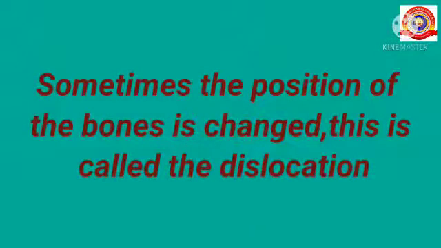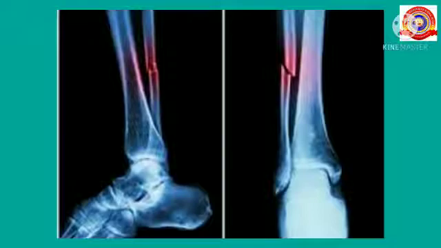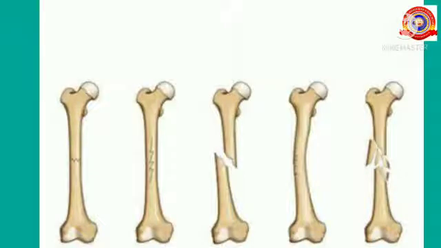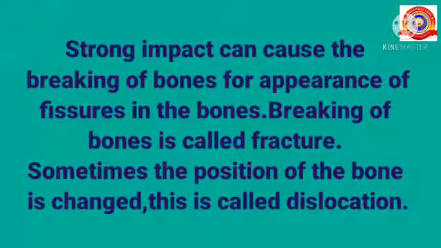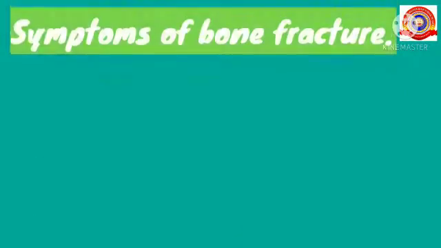This is called dislocation. Once more, children, strong impact can cause the breaking of bones or the appearance of fissures in the bones. Breaking of bones is called bone fracture. And what do you mean by dislocation? Yes, sometimes the position of the bones is changed. This is called dislocation.